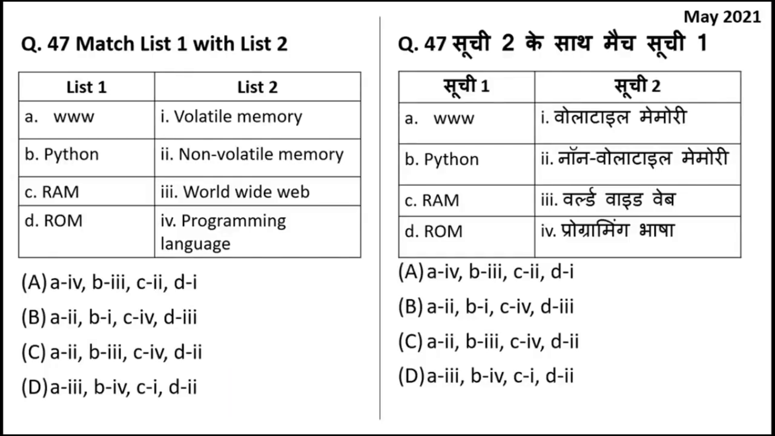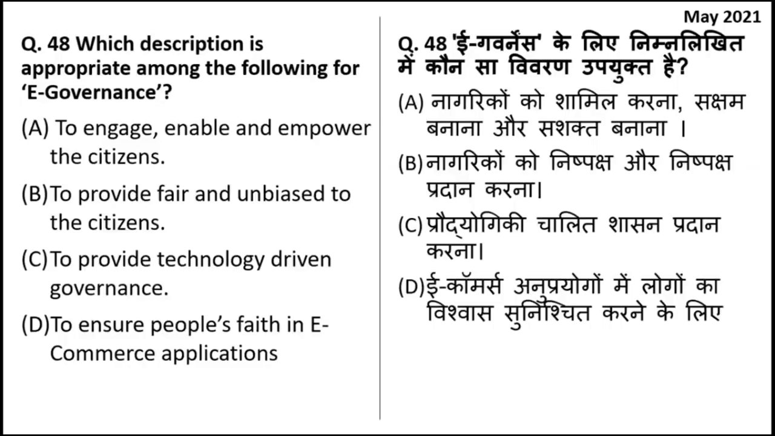Again, match the following question. WWW stands for World Wide Web. Python is a kind of programming language. RAM stands for Random Access Memory and it is a volatile memory, while ROM is a non-volatile memory. So the answer should be 3412. D should be the right answer.